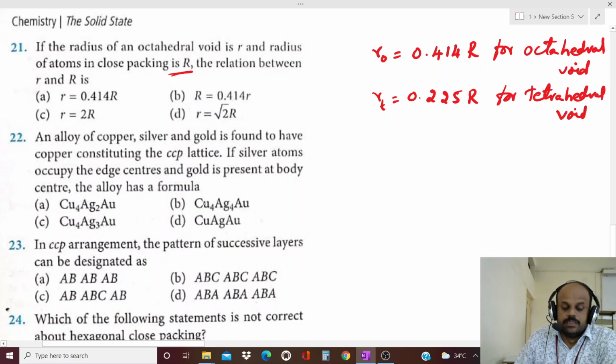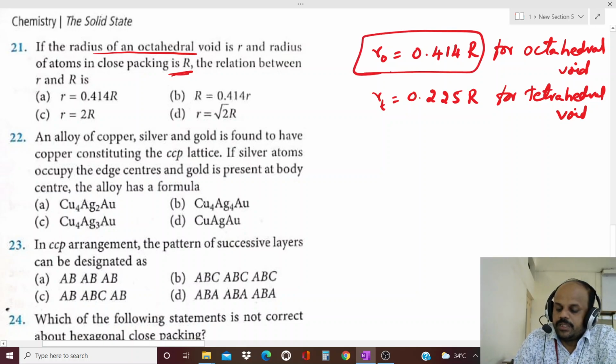Is it clear? So they asked the radius of the octahedral void when the radius of the atom in CCP is R. What is the relationship between them? So the radius of the octahedral void is equal to 0.414 capital R. The first option is small r equal to 0.414 capital R. Second one is R equal to 0.414 small r. Third one is r equal to R. Fourth one is r equal to root 2 R. Hence, what is the correct option for this question? That is the first option A, small r is equal to 0.414 capital R.